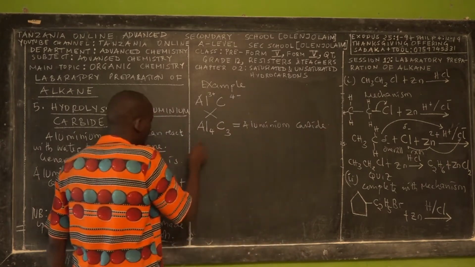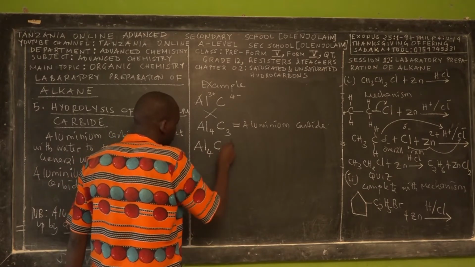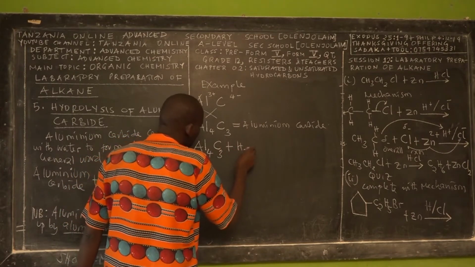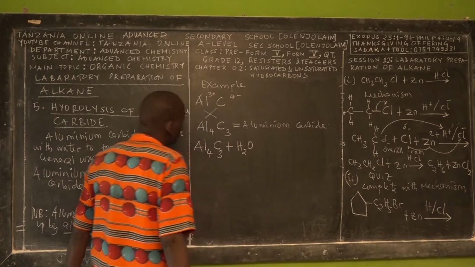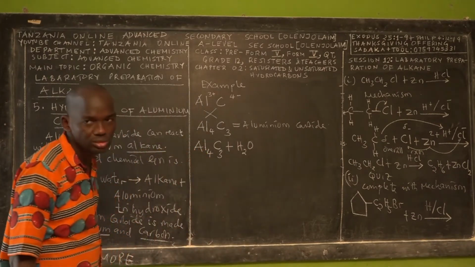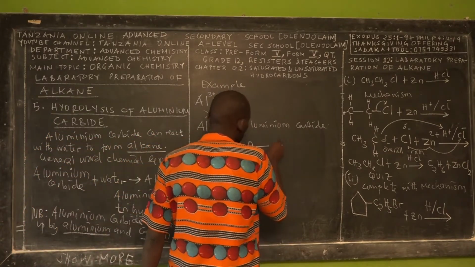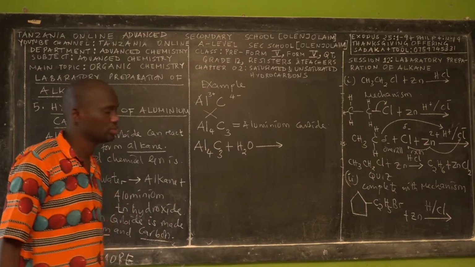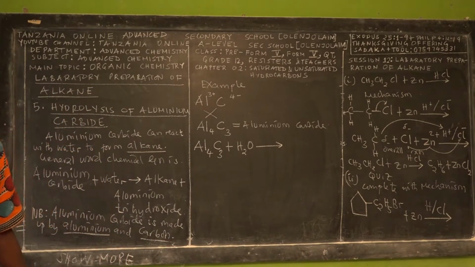So now the chemical reaction: we have aluminium carbide, which is this one. There's no need for you to cram. You just have to remember what we taught you about formation of molecules in Form 2. Okay, so these reactions take place in order to form what?